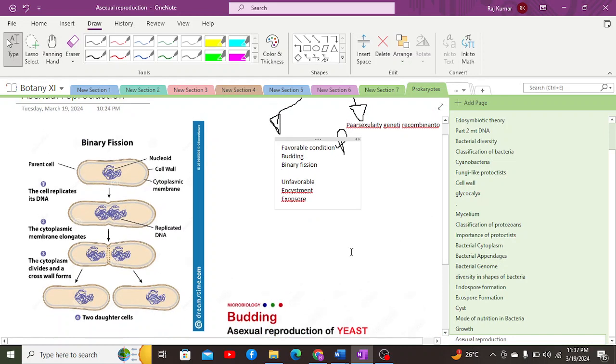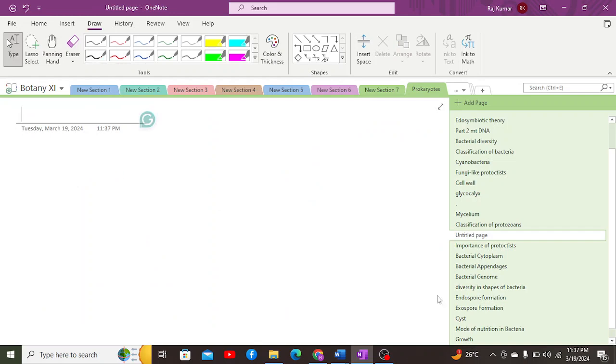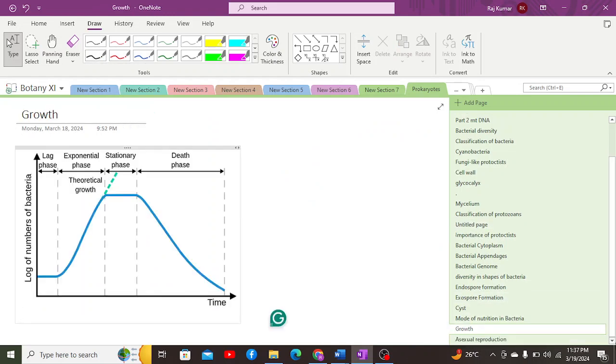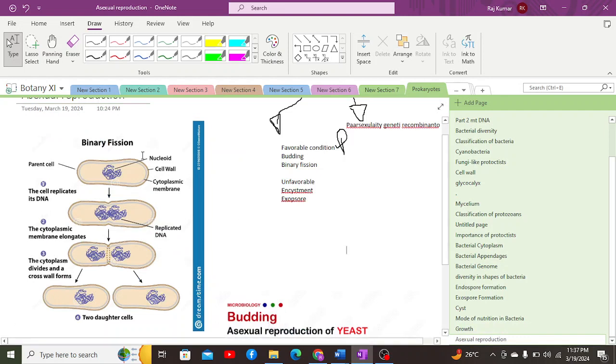So when it comes to the process of budding, before discussing budding, let us have a look at the process of binary fission. Binary fission is the most common means of reproduction, particularly of asexual reproduction. Parasexuality occurs, but quite rarely. Apart from which, when it comes to asexual reproduction, binary fission is the commonest method of reproduction and occurs in nearly all bacteria.